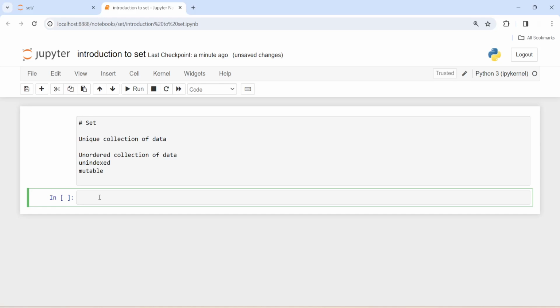So in this video we will see what is set. Set is actually a unique collection of data. Unique means there will be no element which will repeat like this.